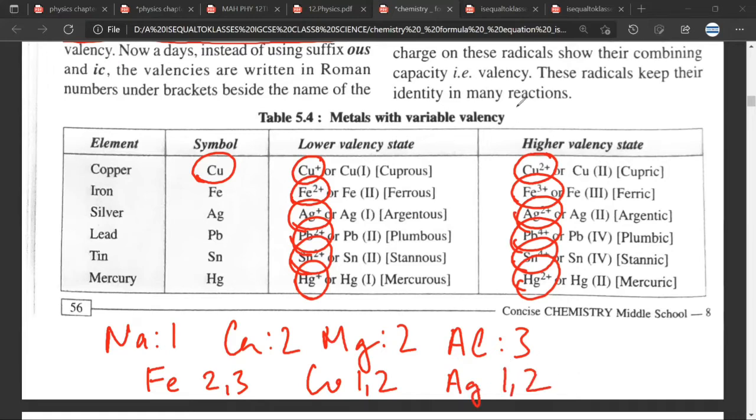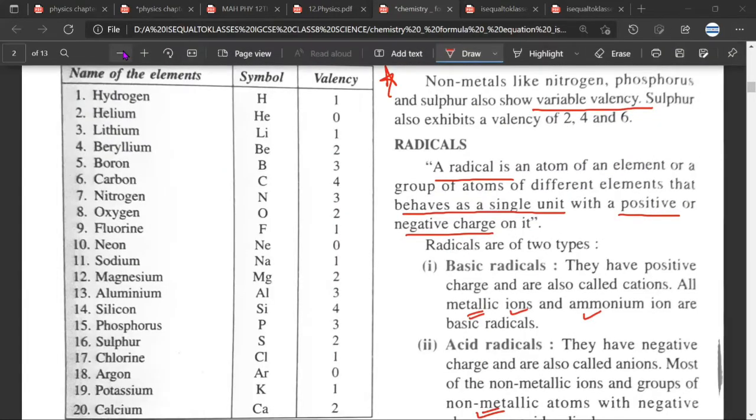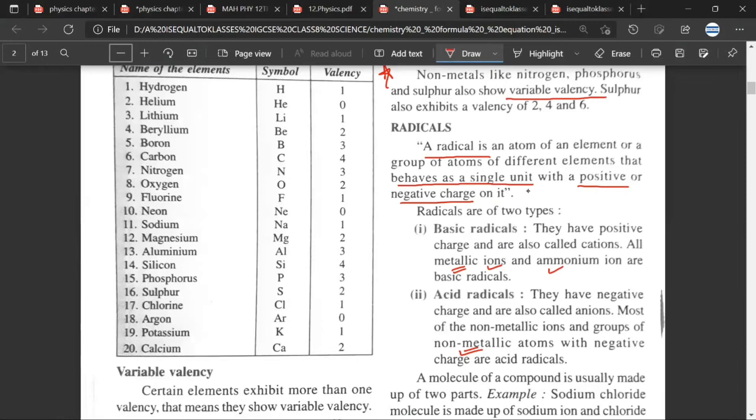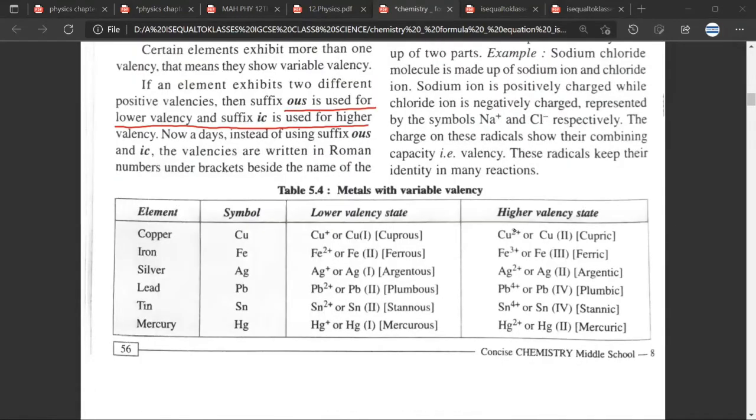Yes, sir. And that is where the first difficulty arises. I'll keep telling you where students get stuck. See, in the first 20 elements, at least you have the comfort that looking at the electronic configuration, you'll be able to find the valencies. But in elements having variable valency, it takes a lot of practice to remember that copper had variable valency of 1 and 2.